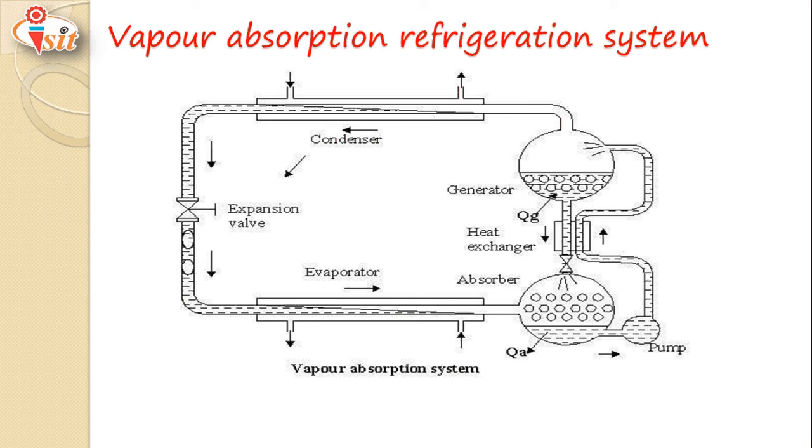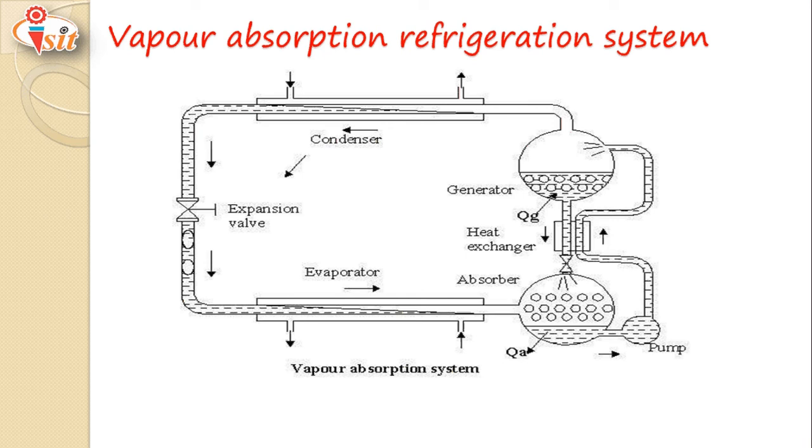This high pressure low temperature liquid refrigerant passes through the expansion valve, where pressure drops considerably, due to which low pressure low temperature liquid refrigerant forms. Finally it flows through the evaporator, where the cooling effect is seen.